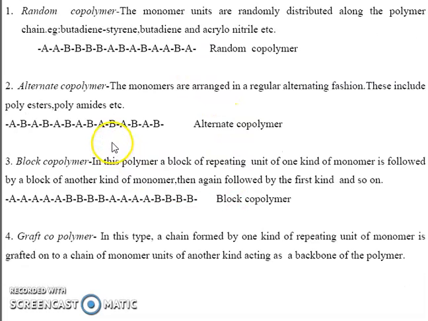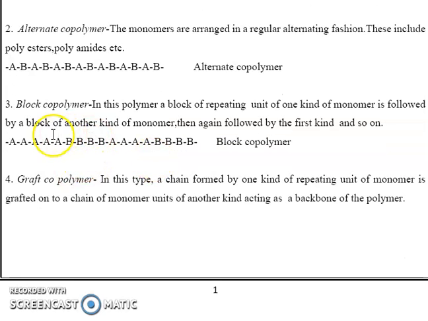Second one, alternate copolymer. The monomers are arranged in a regular alternating fashion. That means monomer A, then B, then again A, B, and that is continued. Monomers arranged in regular alternating fashion are known as the alternate copolymer. Examples are polyesters, polyamides, etc.